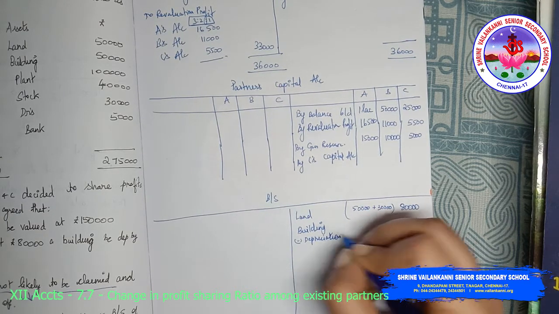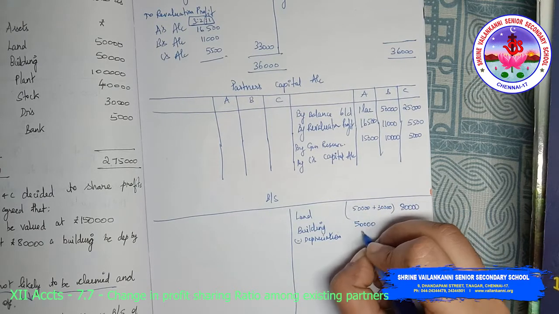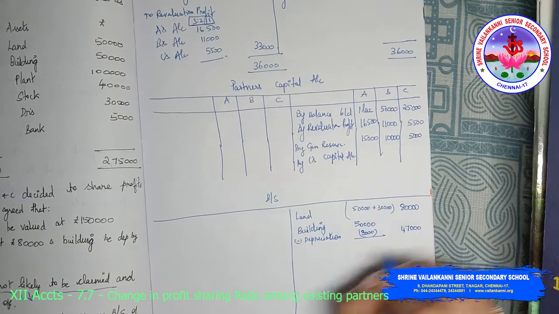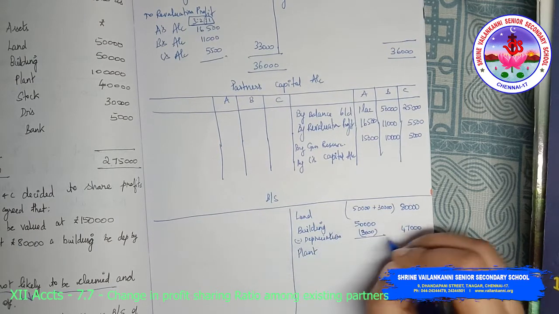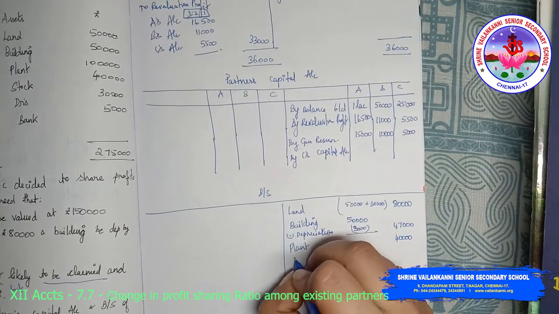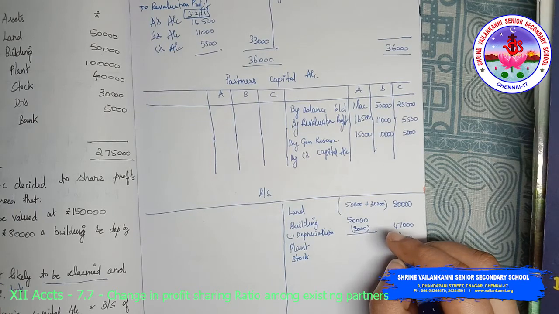Building value was 50,000. Depreciation 3,000. So 47,000. Plant, there is no change, just writing the value as such. Stock, just writing the value as such.